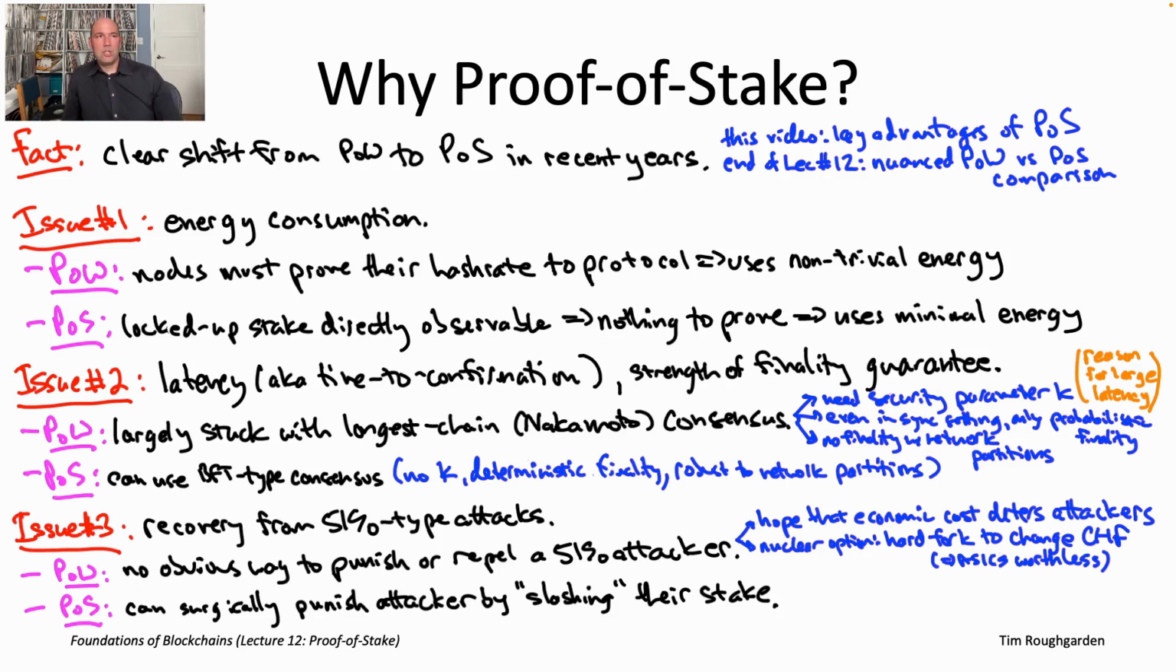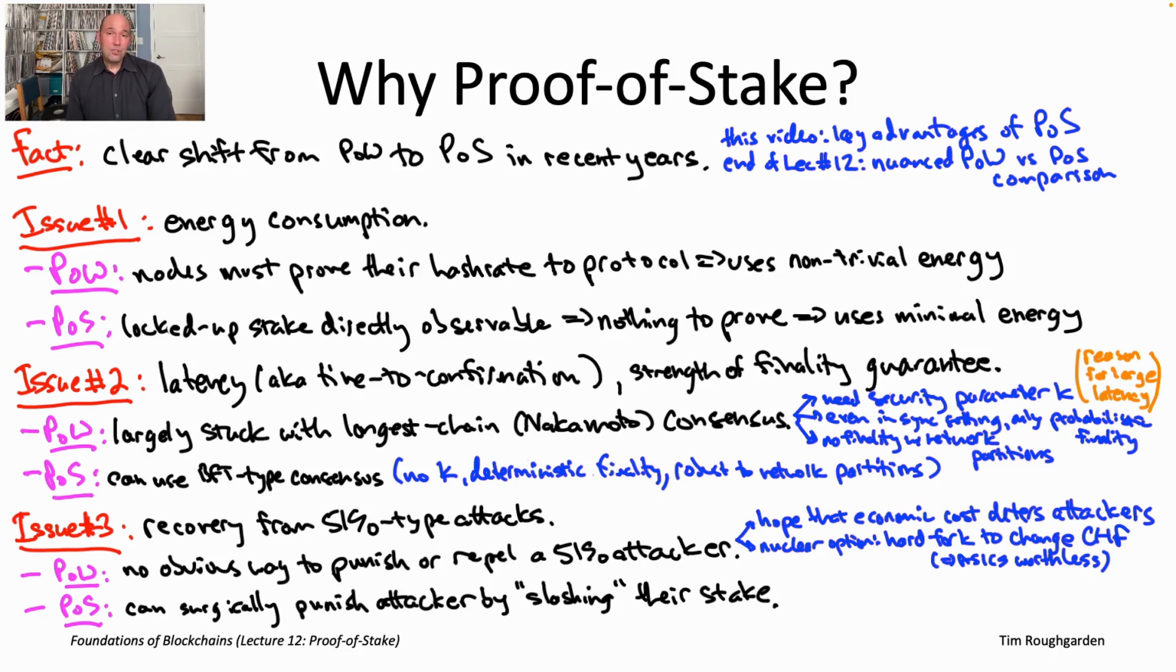And then finally, you also have this enlarged design space for how you might try to recover from a 51% style attack that's launched on your blockchain protocol. These 3 benefits, honestly, I don't think are particularly controversial. I think pretty much everybody would concede that, for example, Ethereum uses far less energy after switching to proof of stake than it did when it was proof of work. I think everyone would concede that BFT-type consensus protocols do offer some performance advantages over longest chain consensus protocols. And I think everyone would admit that there are more options for dealing with an attacker when you have a proof of stake blockchain protocol than when using proof of work.